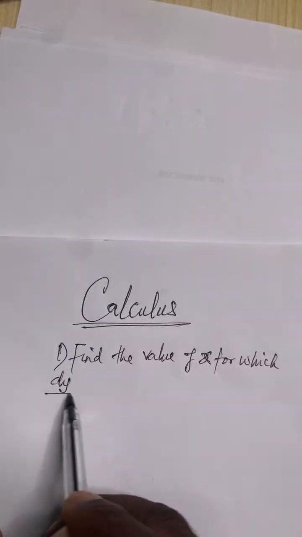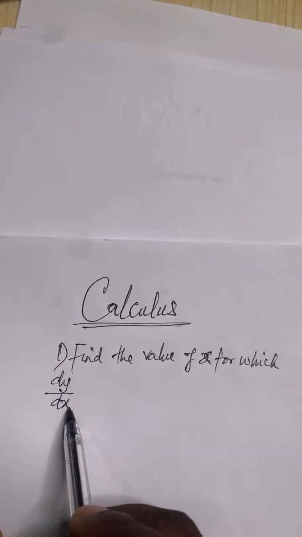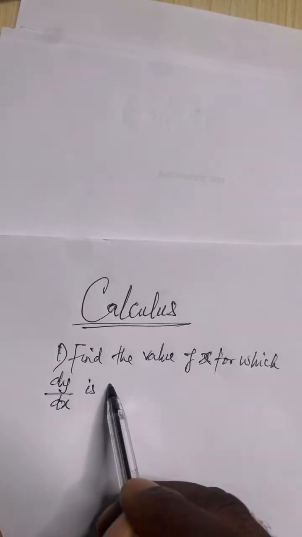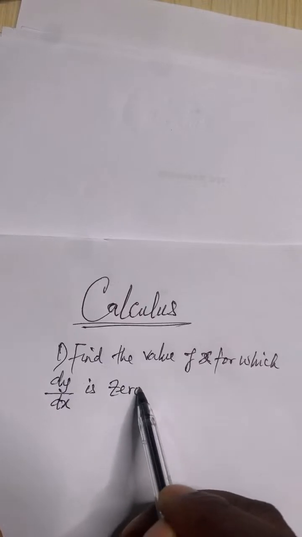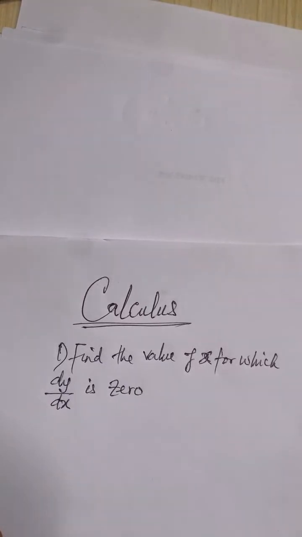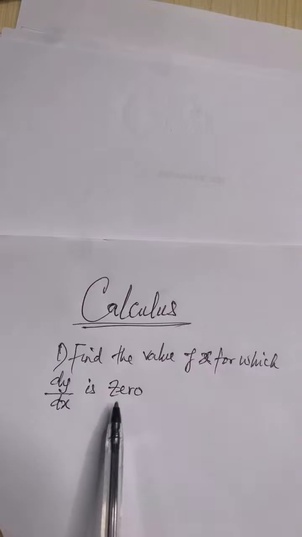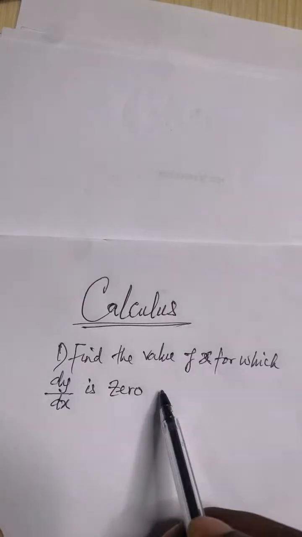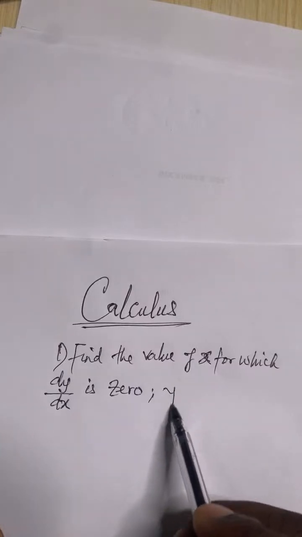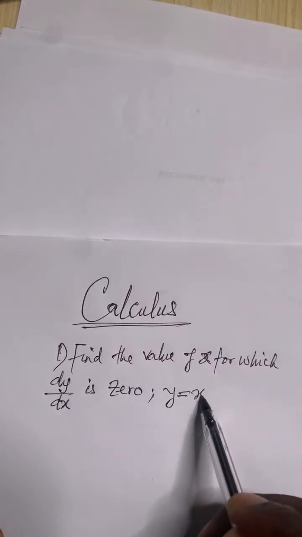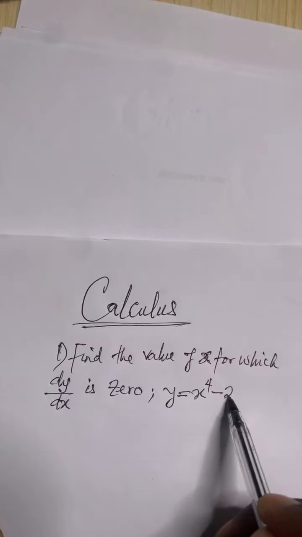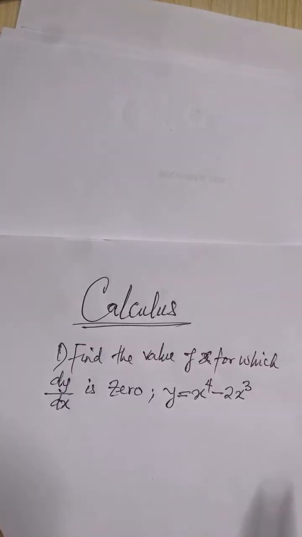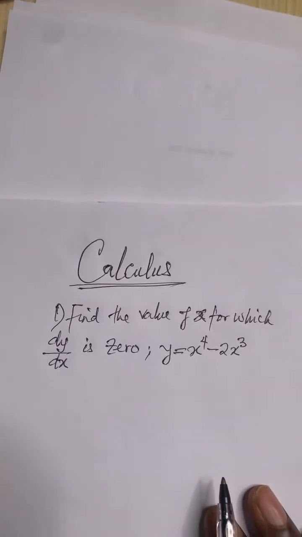Here I want to solve a lot of problems. We don't want to waste time on theory. So find the value of x for which dy over dx is 0, where y equals x to the power of 4 minus 2x to the power of 3.